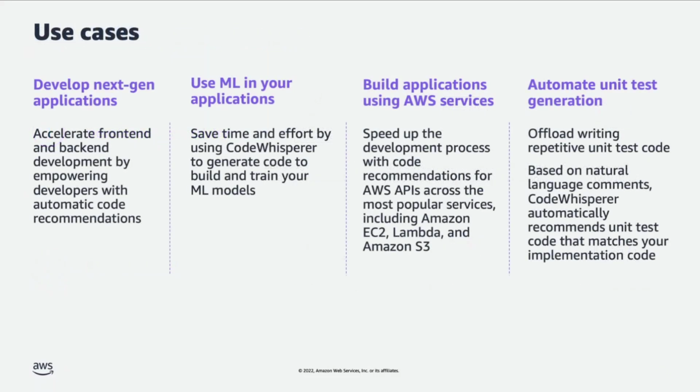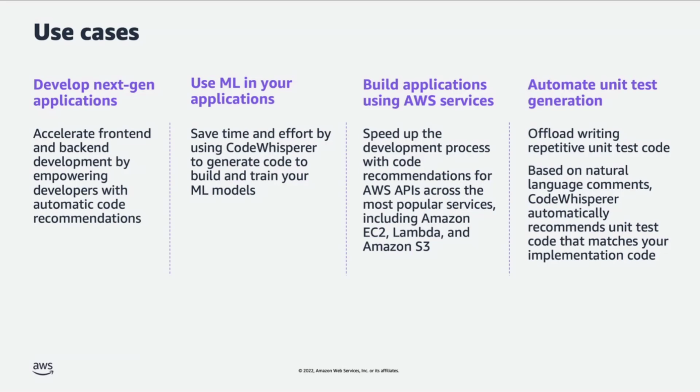Let's talk about a few use cases where CodeWhisperer can help developers improve productivity. The first one is developing web and mobile applications, right? So developers can accelerate front end and back end development with the help of CodeWhisperer. As you're writing code in JavaScript or in Python or Java, it will start automatically giving you the next 10 to 15 lines of code. And that should save you some time that you spend looking at code snippets on the web or in the developer forums.